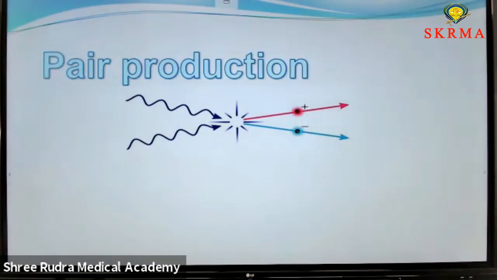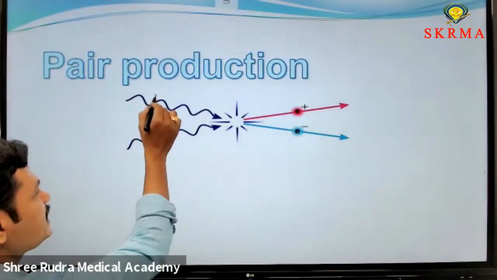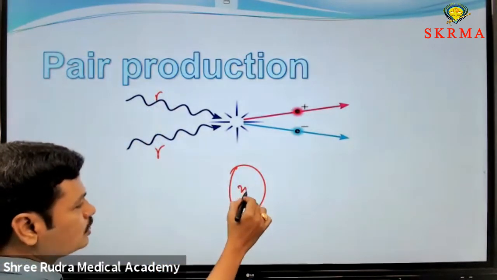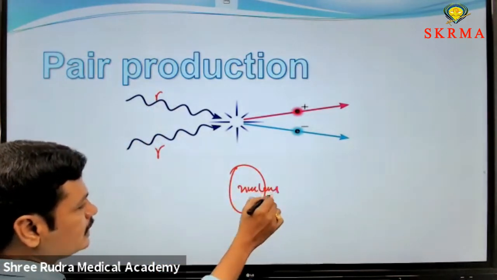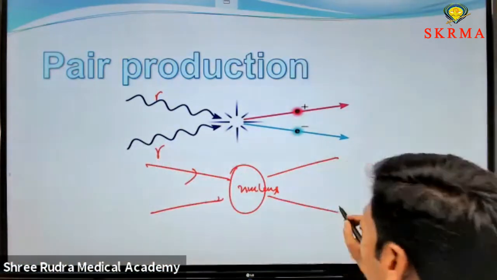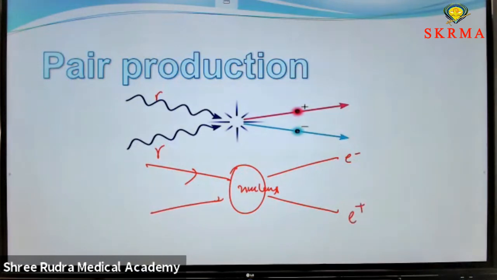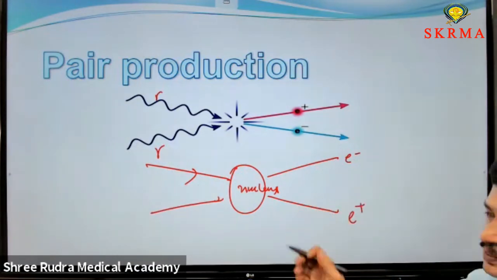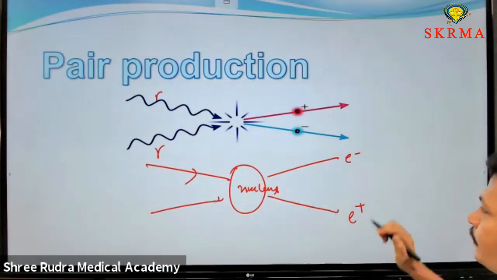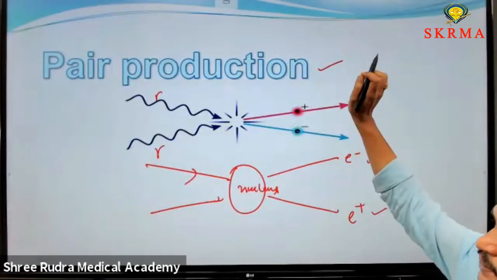The next one is pair production. Whenever radiation, these are the gamma rays, collides with some target nucleus, then a particle and antiparticle are released from this nucleus. This means the energy is absorbed by the nucleus and it releases the particle and antiparticle. Here a pair is produced. That's why this is called pair production.